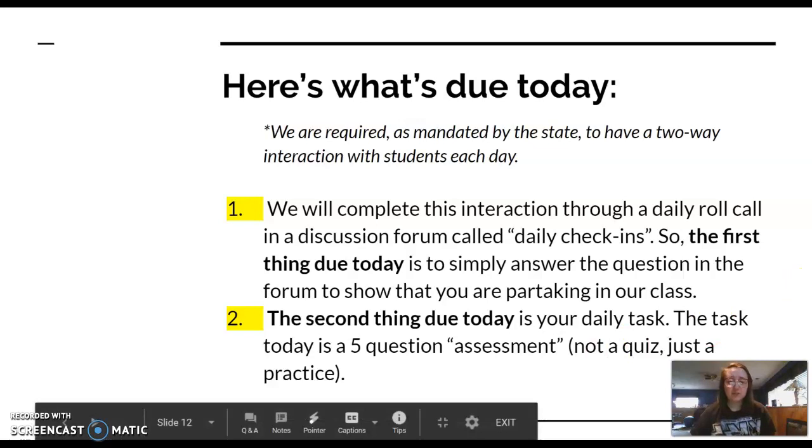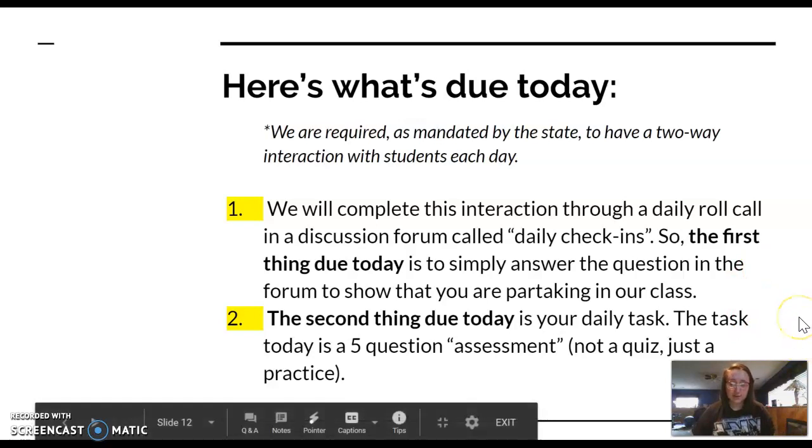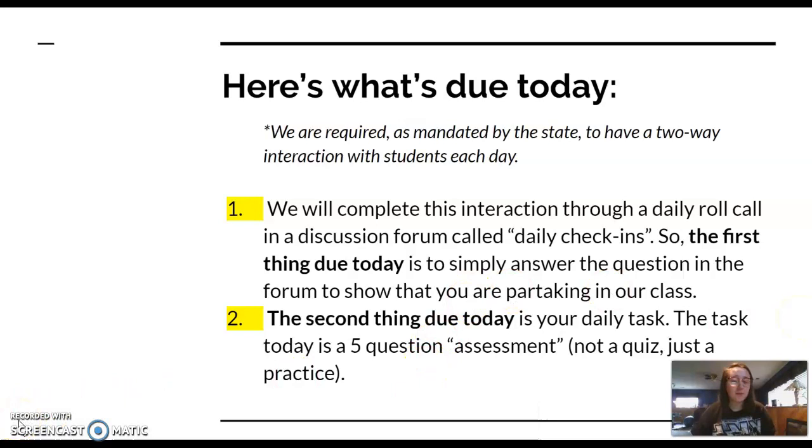So to be clear, what's due today is the daily check-in in a discussion forum and your daily task. Right? Please let me know if you have any questions whatsoever, and we will be back here tomorrow learning about adjectives once more.